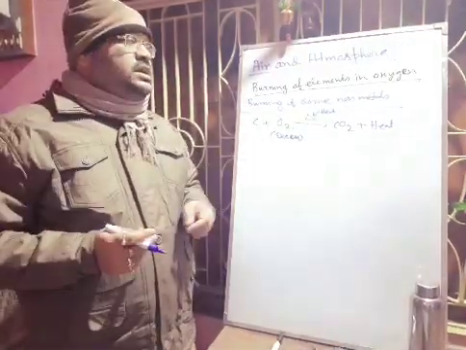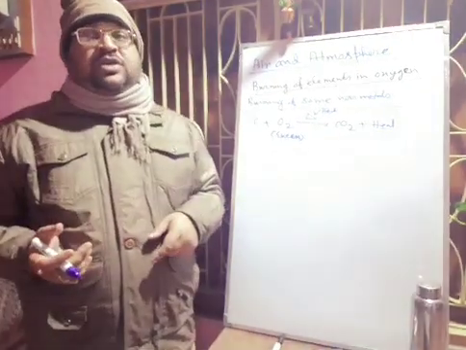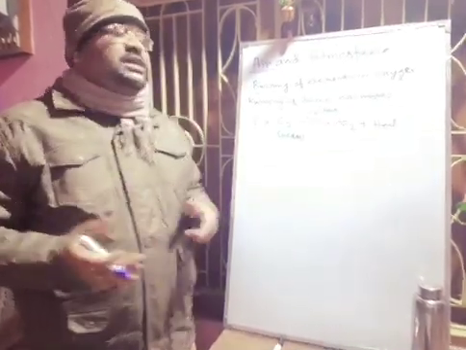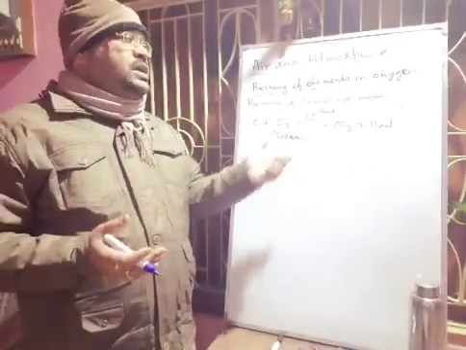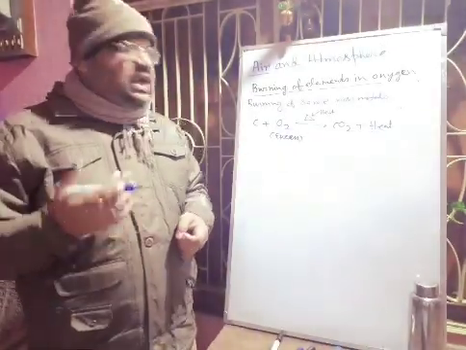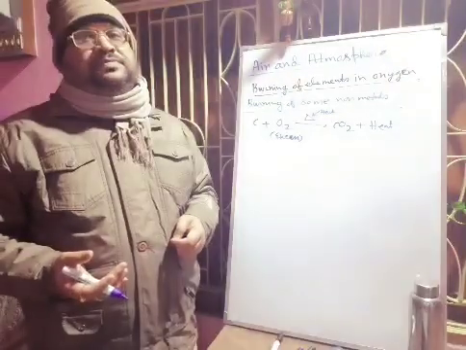Now here one important thing is the observation. In observation you have to write that carbon burned with bright sparks and forms a gas, carbon dioxide, that turns lime water milky.